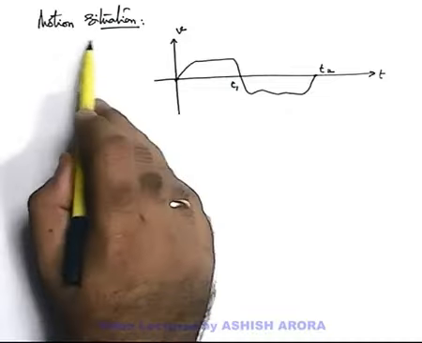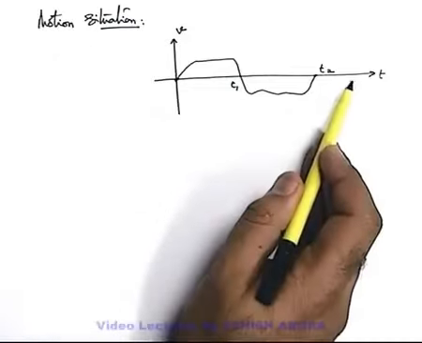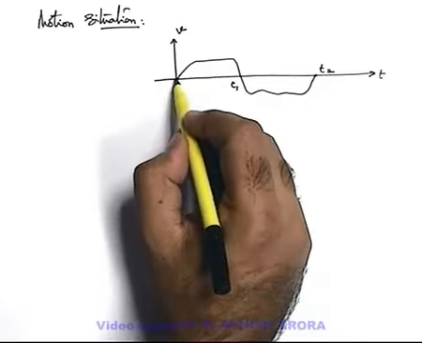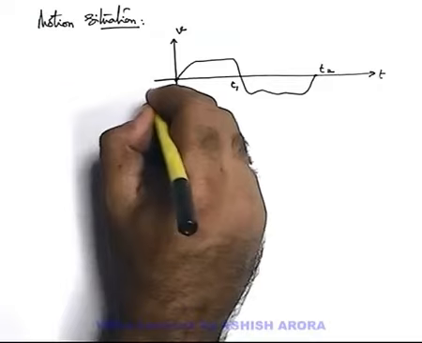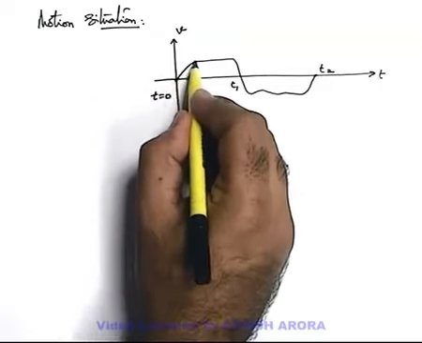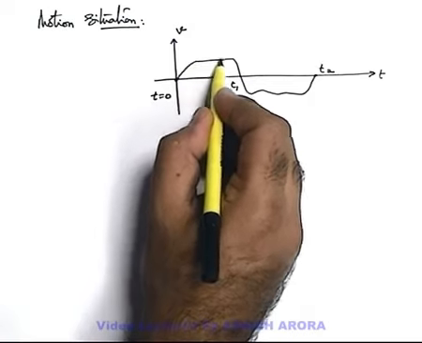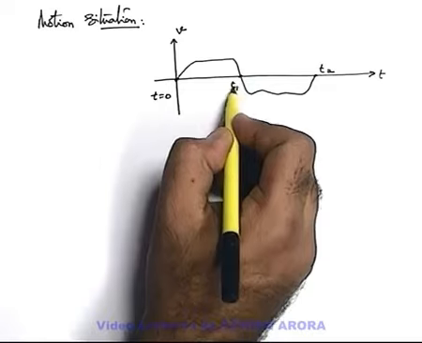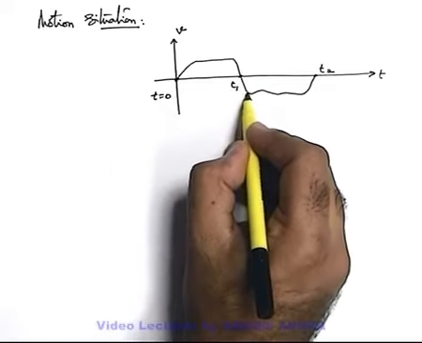If we just have a look at the motion situation as shown in the velocity-time graph, a particle moves in such a way that at t equal to 0, its initial velocity was 0. First velocity increases, that means it was accelerating, and then after some time it decreases and again becomes 0 at time t1. Then velocity becomes negative.